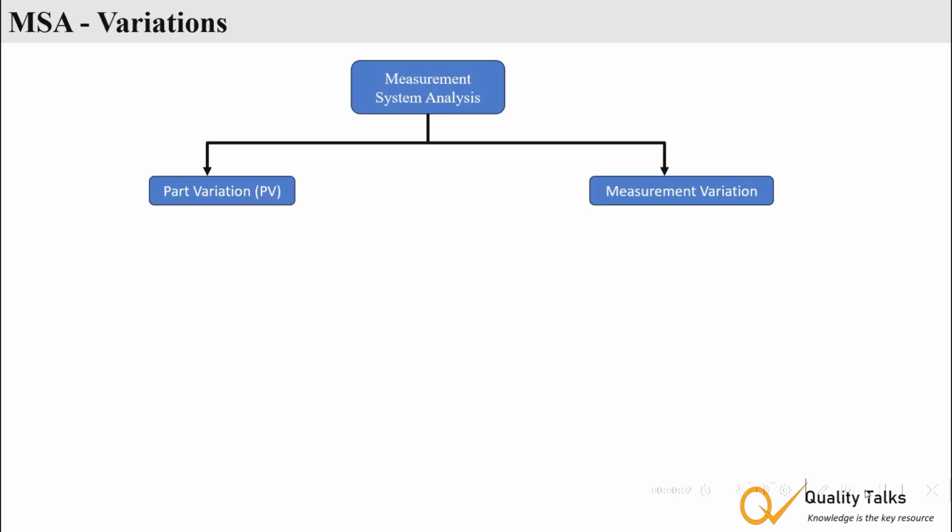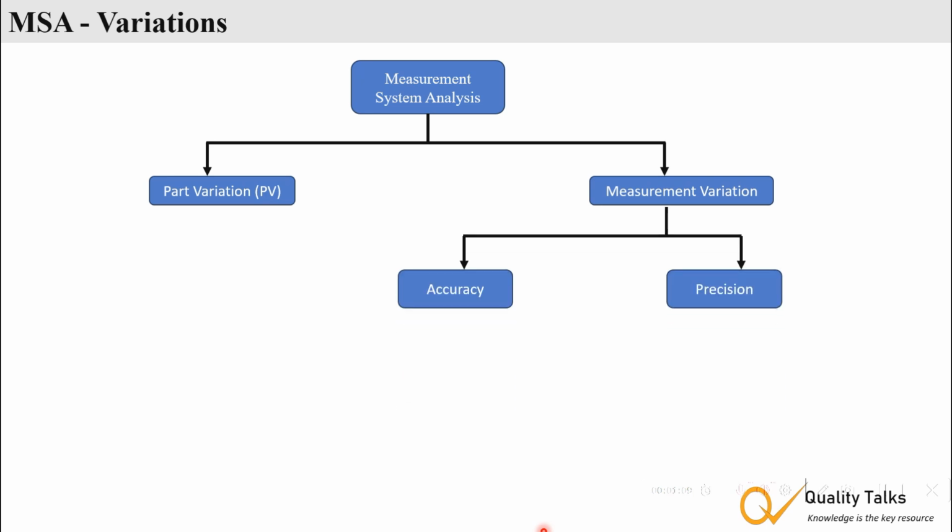In MSA, we aim to understand the total variation in our measurement system. This total variation can be broken down into two components: part variation and measurement system variation. Our primary focus is on the measurement system variation. We want to assess how much of the total variation is due to the measurement system.